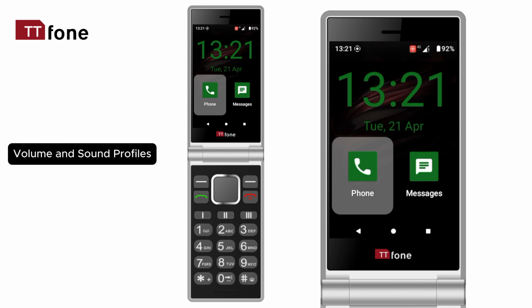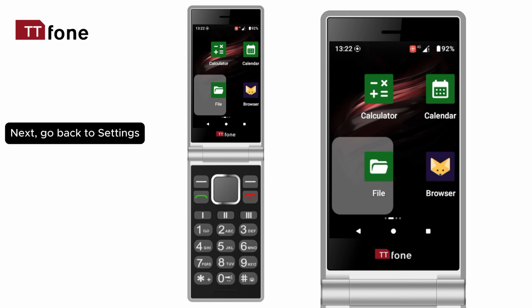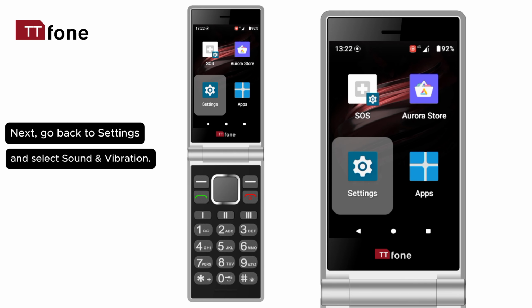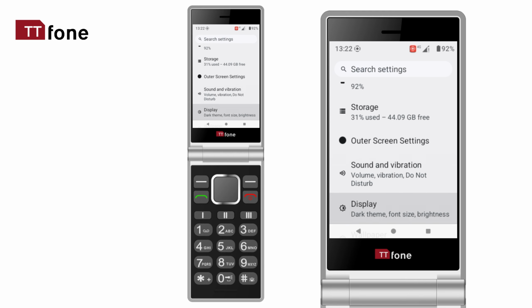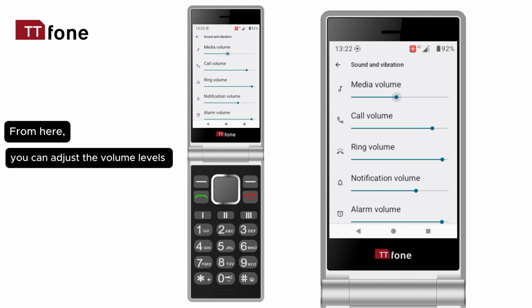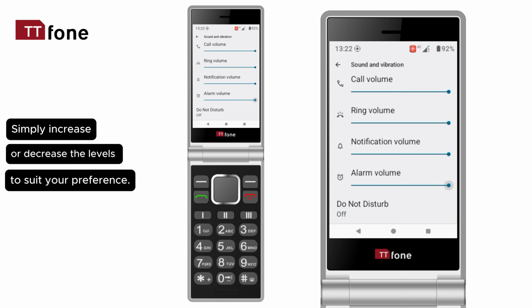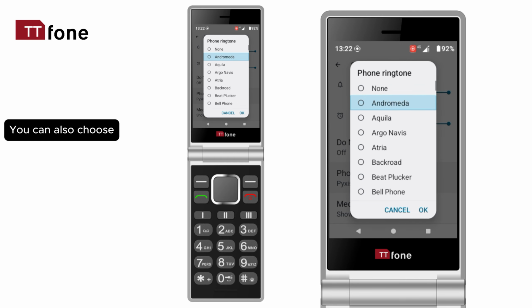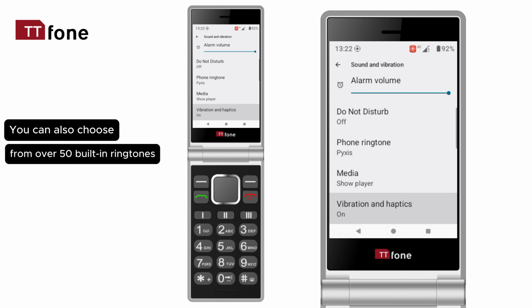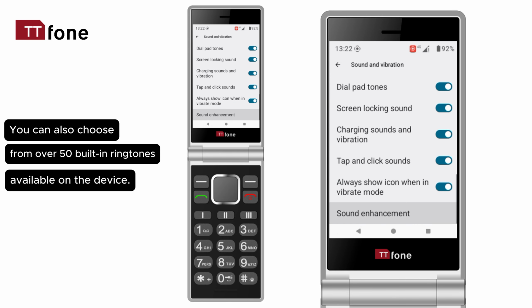Volume and sound profiles. Next, go back to Settings and select Sound and Vibration. From here, you can adjust the volume levels for your device, including ringtones and other sounds. Simply increase or decrease the levels to suit your preference. You can also choose from over 50 built-in ringtones available on the device.